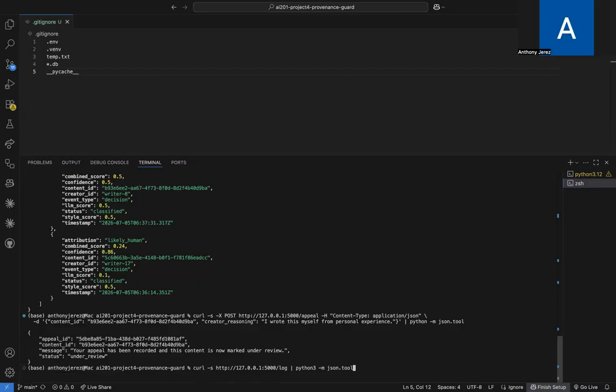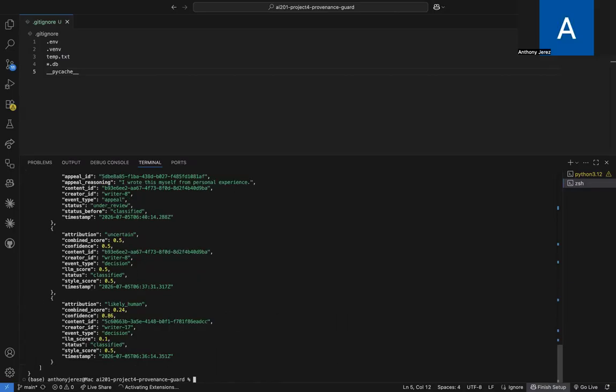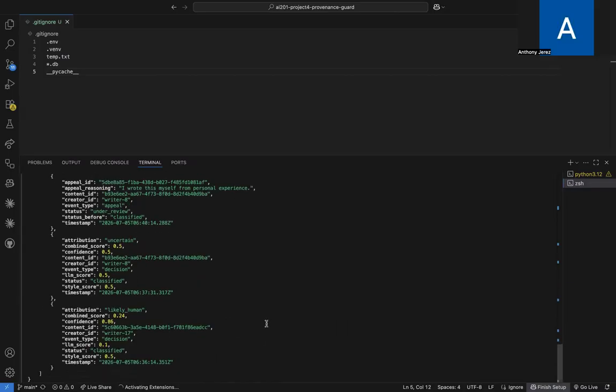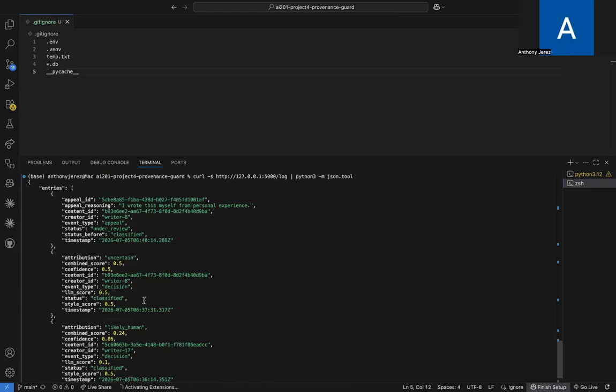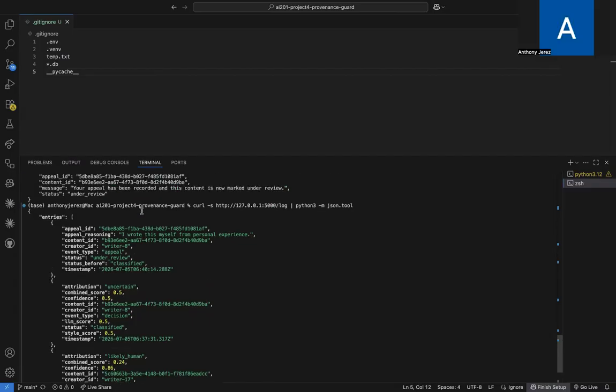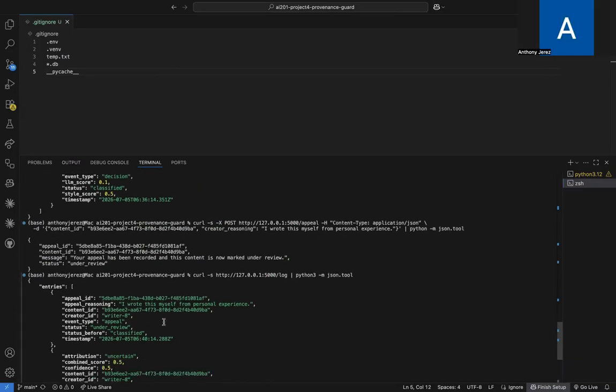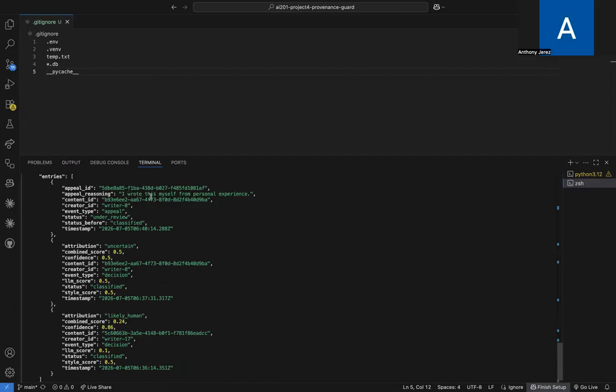And we go to the log. This is the original request, but another thing that was logged was the appeal. You have the appeal ID and the appeal reasoning. This is what I was referring to before, what I wrote right here, the sample text. And the content ID it is referring to.